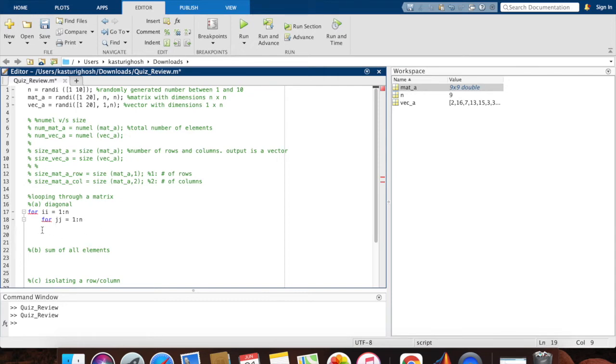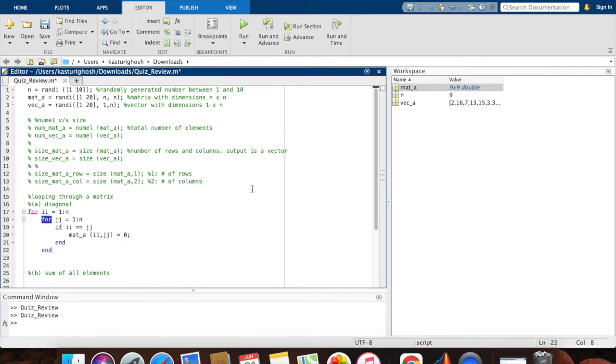Okay. And now I say, okay, so the special thing we saw about the diagonal was that the ith index was same as the jth index. So if my i index is equal to my j index, then my element at that place should be equal to 0, right? So there's a difference between ii and like mat A bracket ii. So here I'm going to write mat A bracket ii comma jj equal to 0.